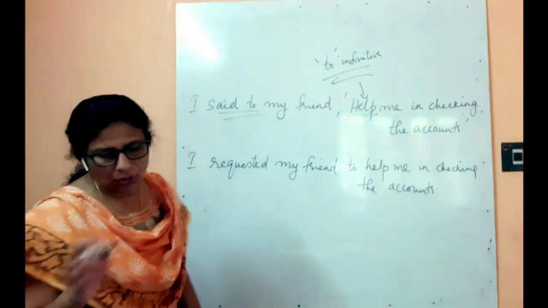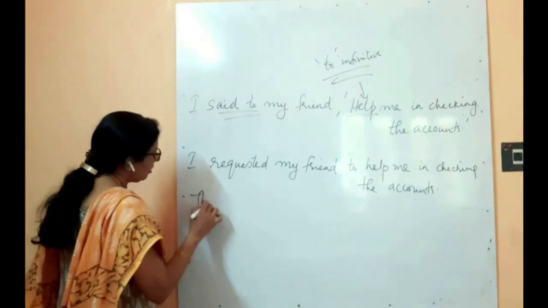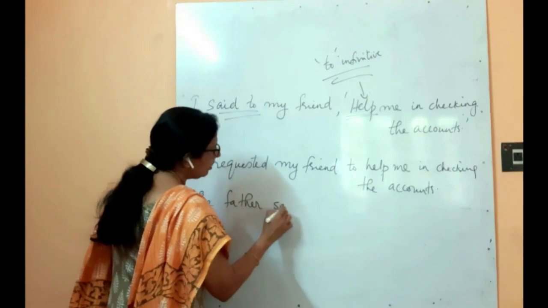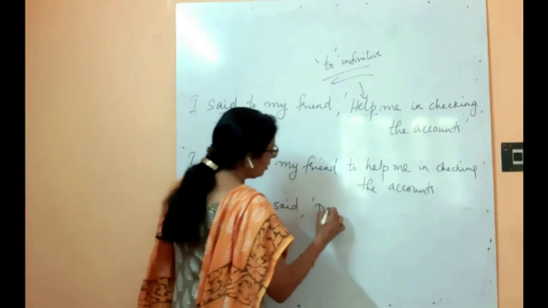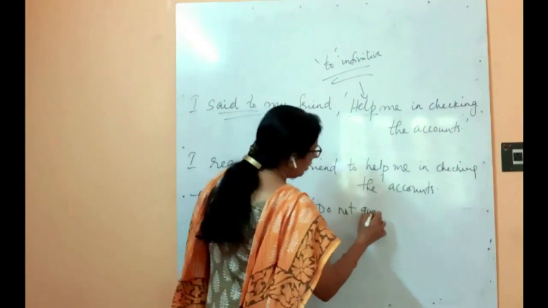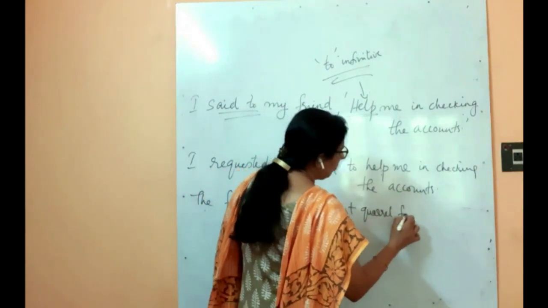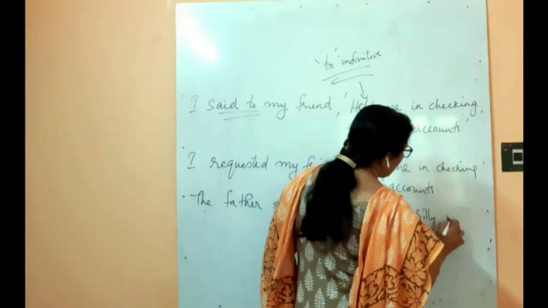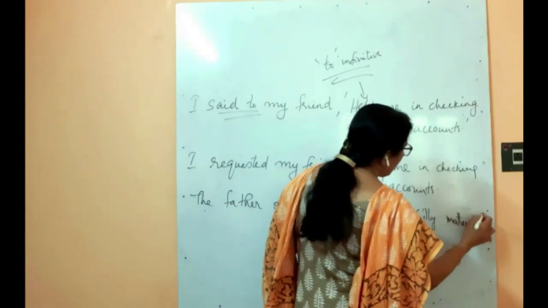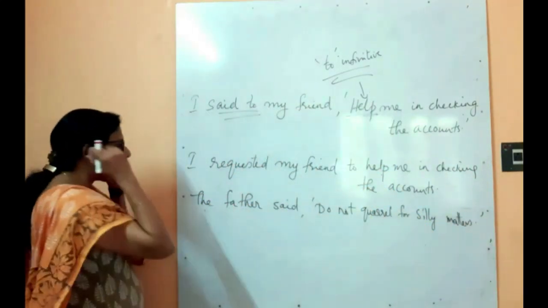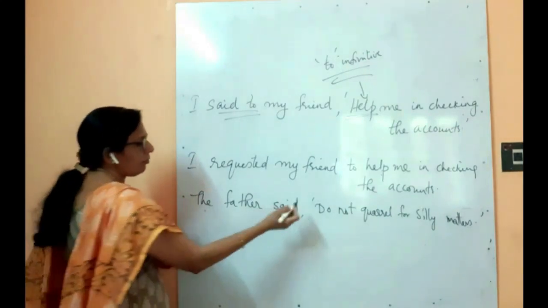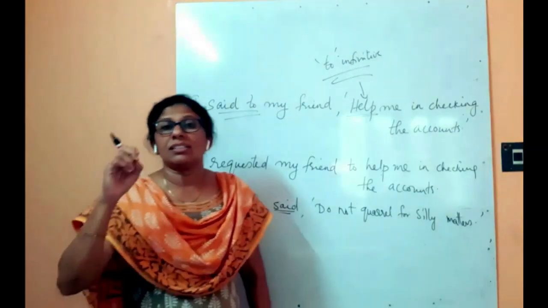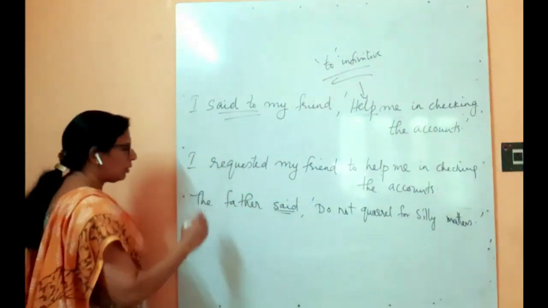The father said, "Do not quarrel for silly matters." Okay, so normally what is this? It's advice by the father to his children.